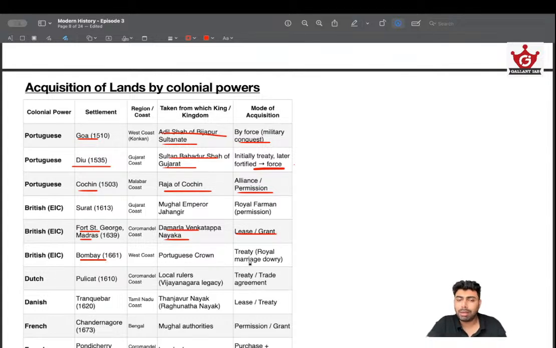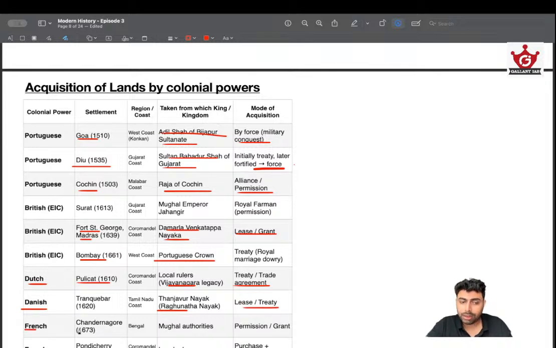It was a treaty, like a marriage dowry from the Portuguese crown. That has nothing to do with Indian rulers. So that's an exchange happening between the Portuguese and the British because of their marriage alliances. Dutch came from Pulicat because, like I told you, they came from the eastern coast. Local rulers of Vijayanagara legacy, same treaty and again treaty and trade. Danish rulers, and they also came from the eastern coast. So Tanjavur Nayak and lease and treaty.